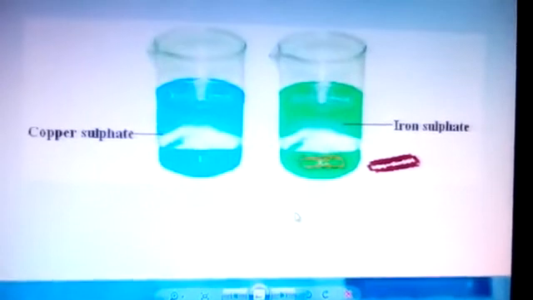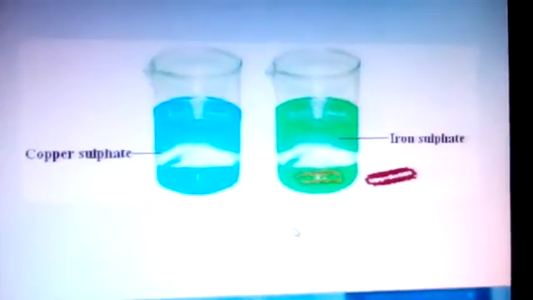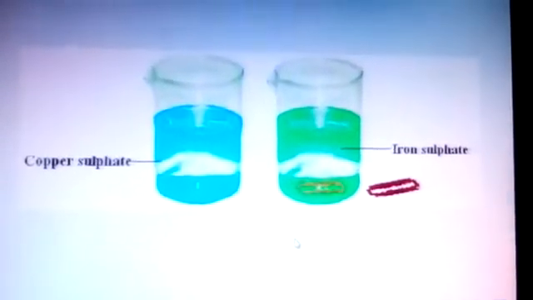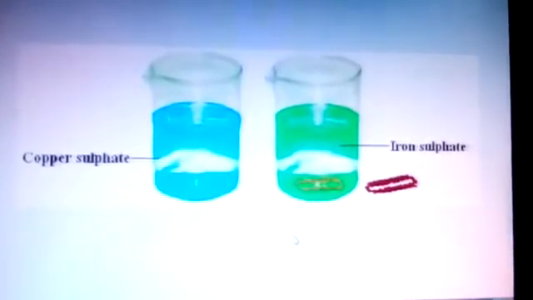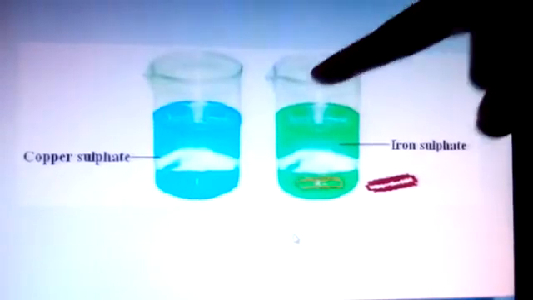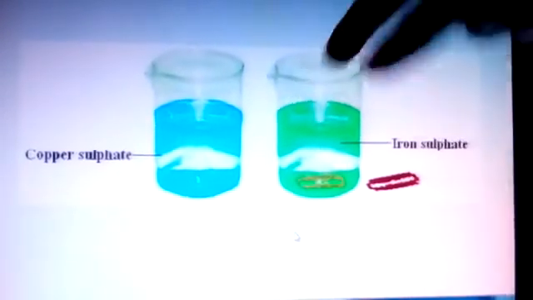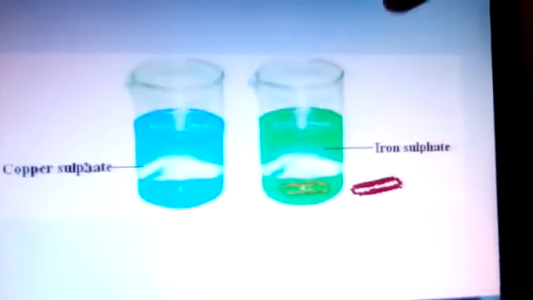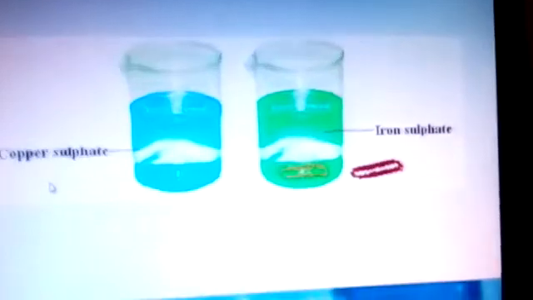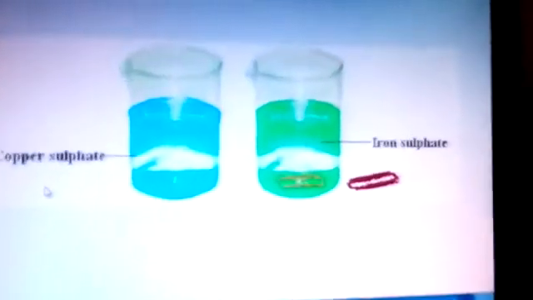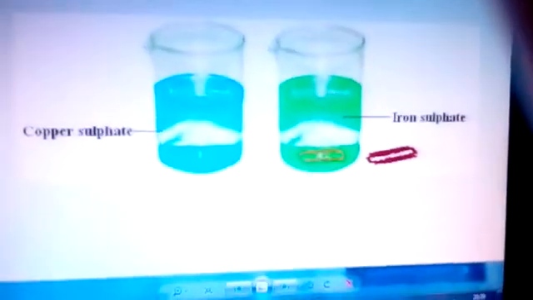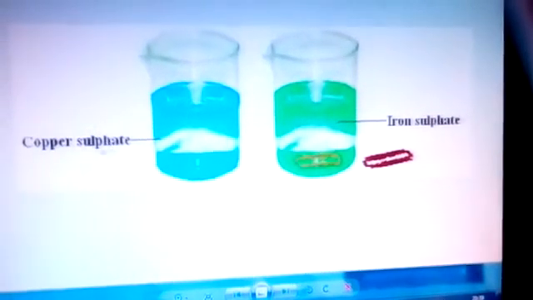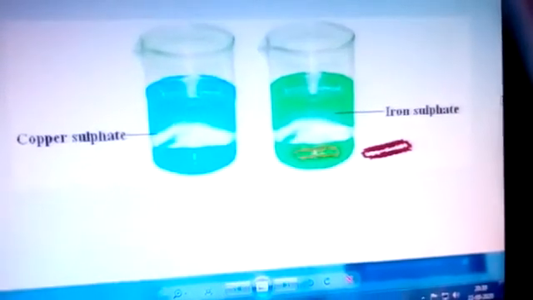There is another activity. Dissolve about a teaspoonful of copper sulfate in about half a cup of water in a glass tumbler or a beaker. Like this. This is copper sulfate solution. Copper sulfate is blue crystals, also called blue vitriol or Neela Tota. Dissolve it in about half a cup of water in a glass tumbler or a beaker as shown in the picture.